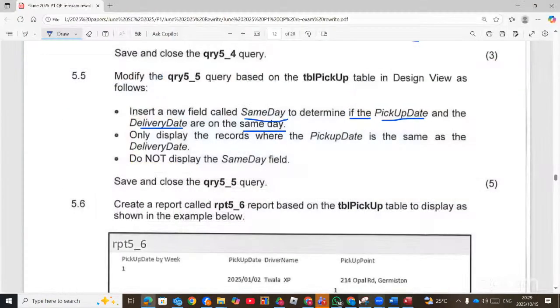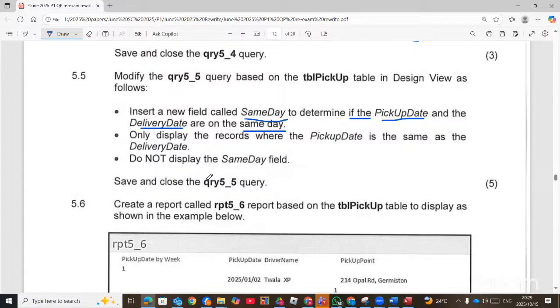They didn't tell us to display whether yes or no, and they did not also say we must use an if statement or what. But one can also use an if statement, so how you must achieve that. Now, only display the record where the pickup date is the same as the delivery date.